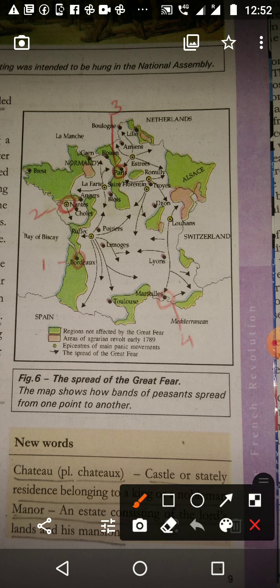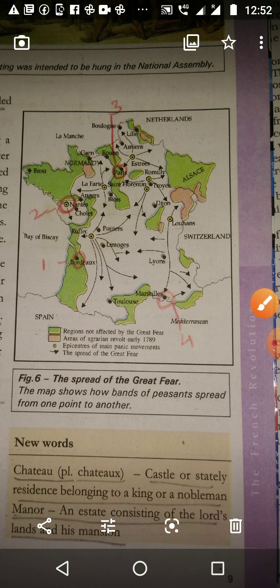For example, in exam time we will give one dot like this and you want to identify which place it is. We will give one line arrow and you want to write the name of that particular place. So I will give the location, you want to identify the place. Okay, then